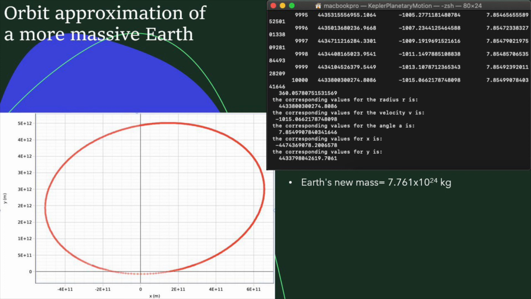The results of this approximation are presented in the black picture, where we can observe a value of the position in the x-axis, a value for the position in the y-axis, the radial distance between the two objects, the angle, and the velocity of this motion. The graph obtained from plotting the values of x and y in each iteration shows the approximation of the massive Earth's elliptical orbit.